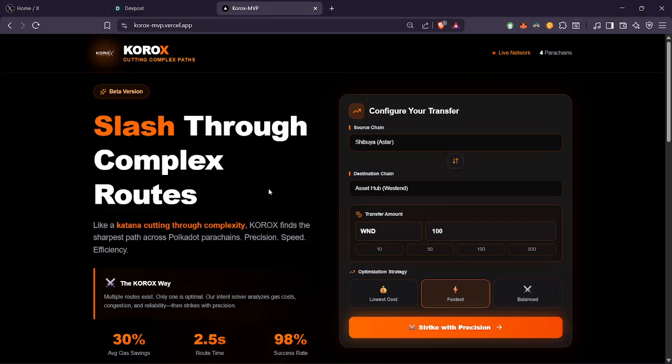And in the future versions, I am thinking to build a parachain of Korox that sits between the user wallet and the user, and performs all the transactions on behalf of the user with the best routing algorithm.